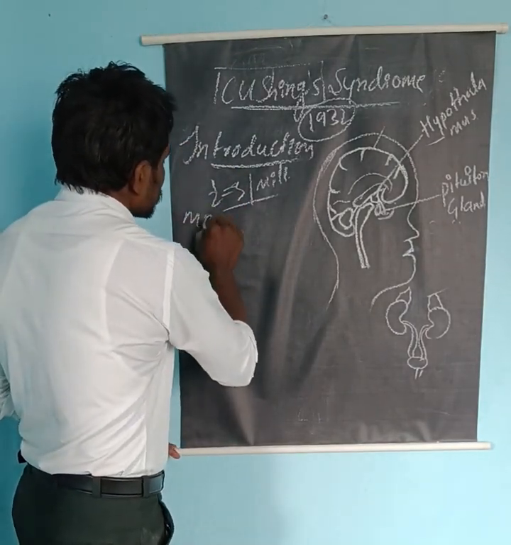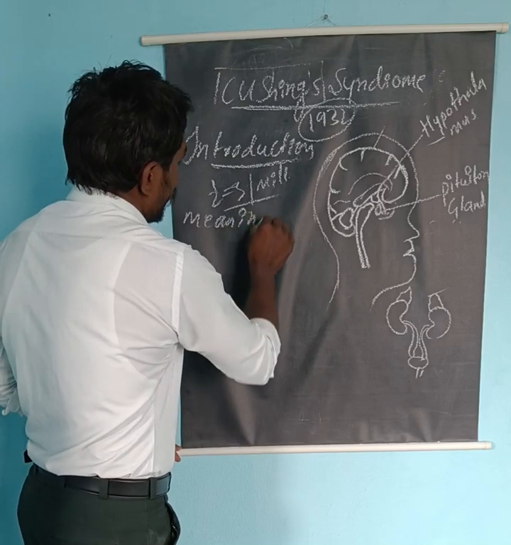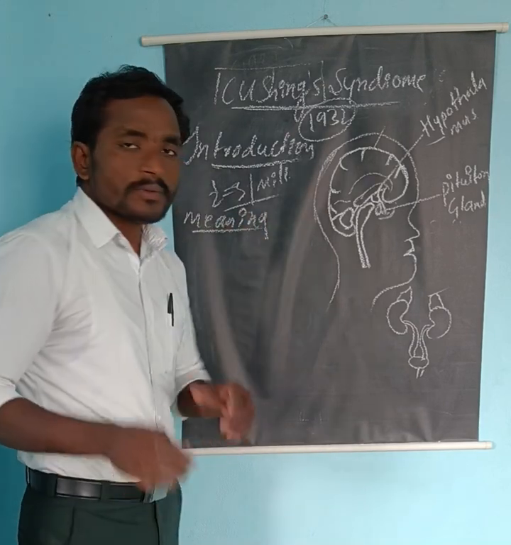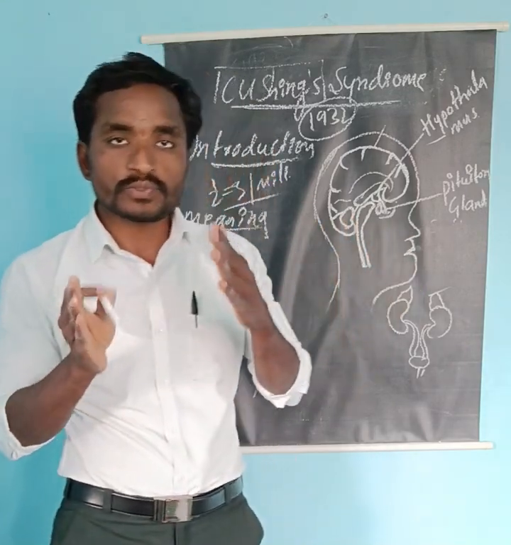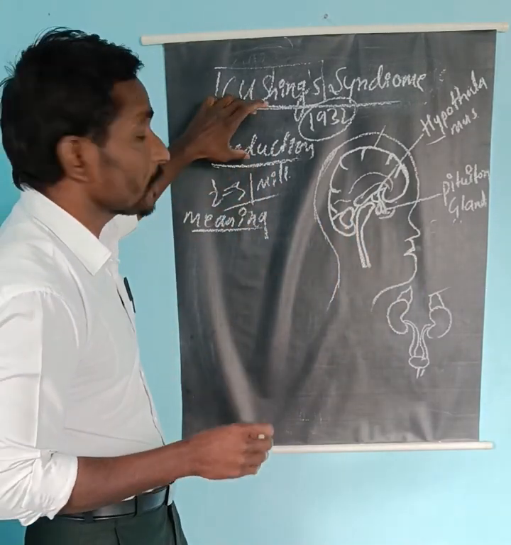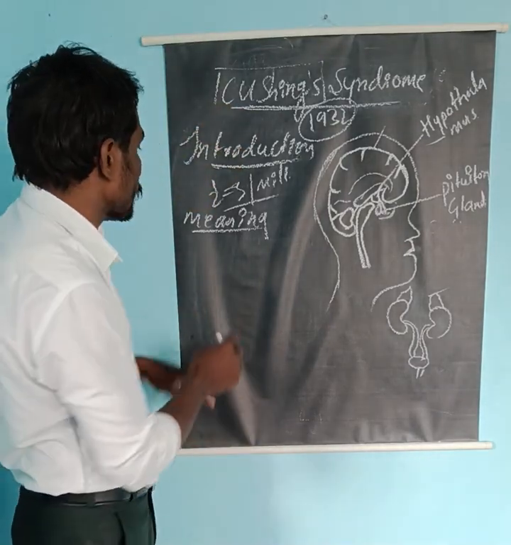What is the meaning of Cushing syndrome? It means hypersecretion of cortisol, called hypercortisolism or Cushing syndrome.